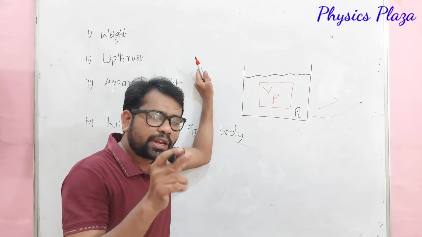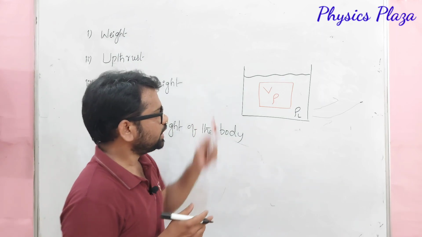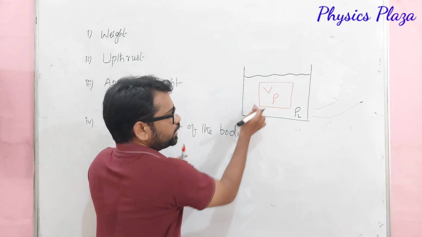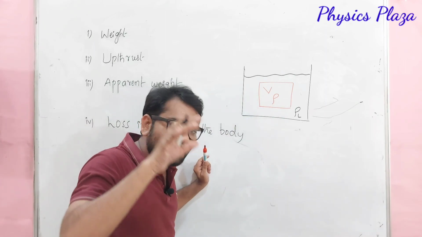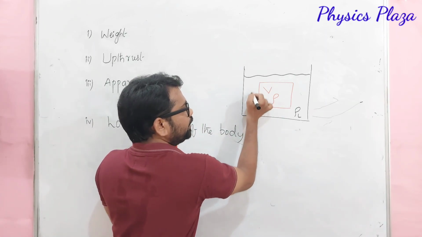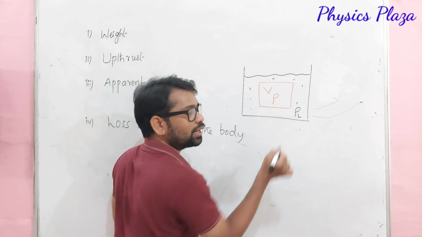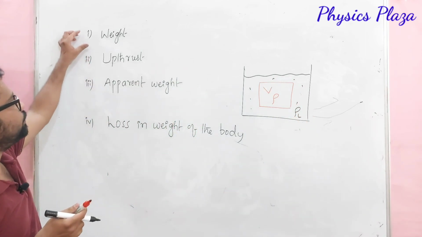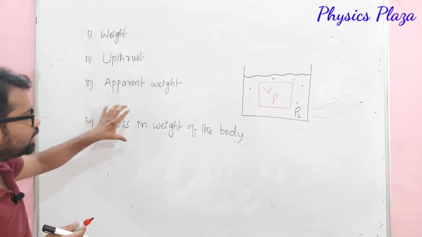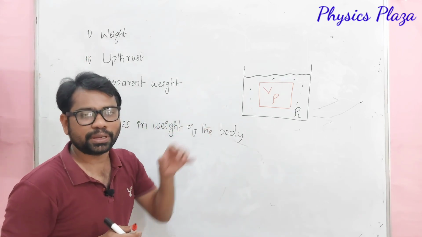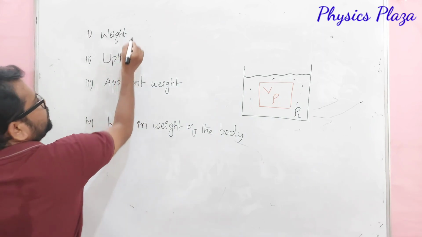Children, now we will discuss one very, very important concept. Here it is given that a solid of volume V and density rho is completely immersed in a liquid of density rho L. Then how to calculate the weight, the upthrust, the apparent weight, and the loss in weight? First we will see how to calculate the weight.